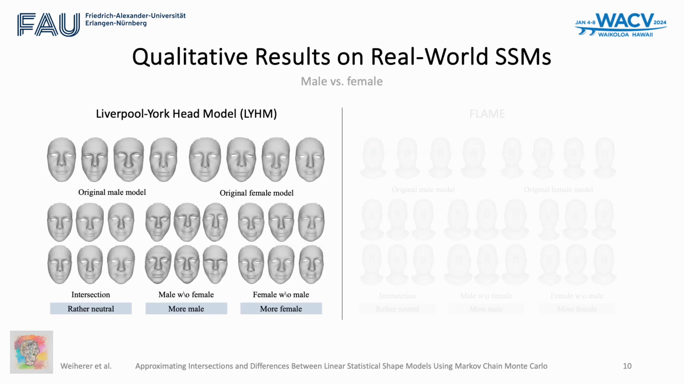To showcase our method on real-world SSMs, we compute and analyze intersections and differences between gender-specific male and female models of the Liverpool York Head model and Flame. As seen, random faces sampled from the intersection model do not show a strong preference towards male or female, and most of the time tend to look more neutral compared to faces drawn from the individual male and female models.